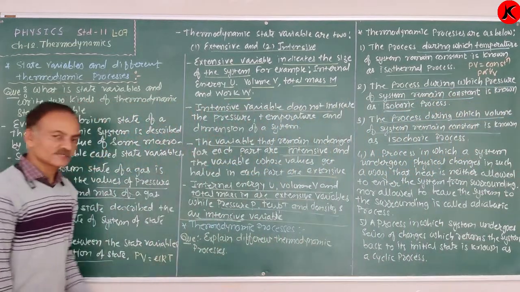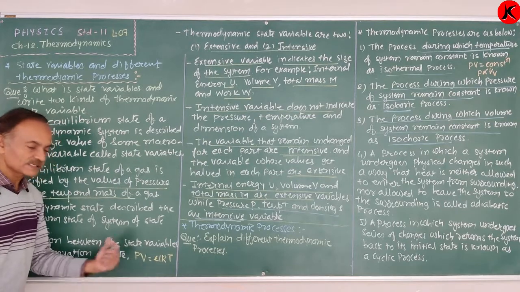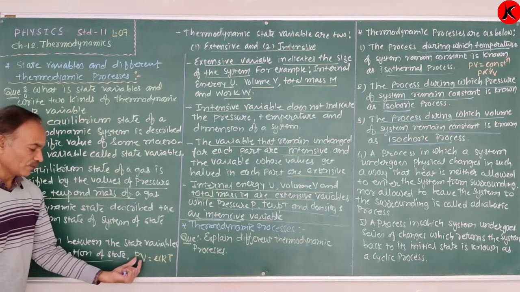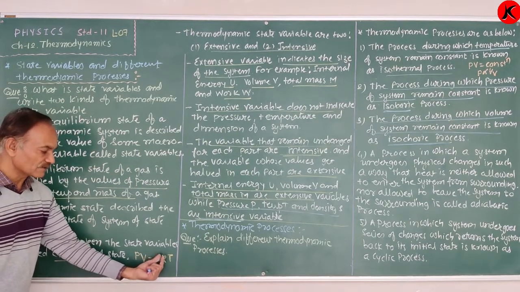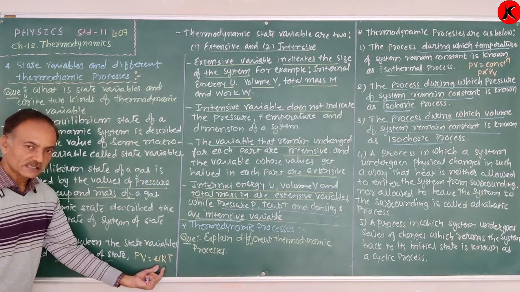Now the second process is where the pressure of the system is constant. Therefore, P is constant, therefore V = μRT/P.